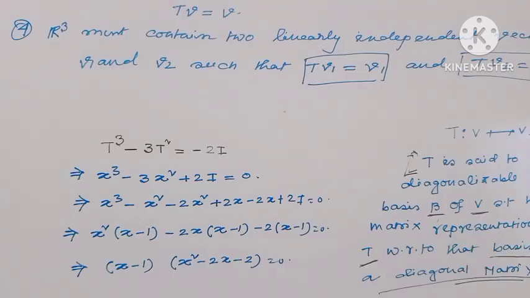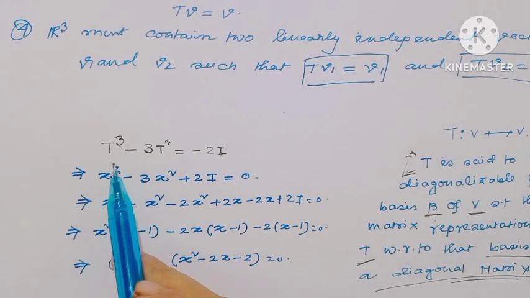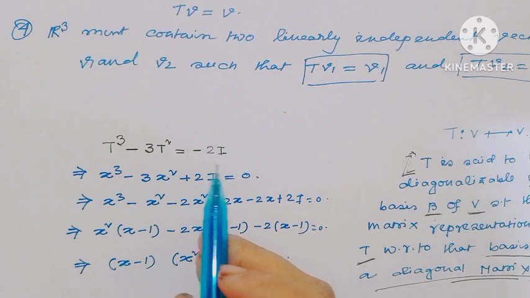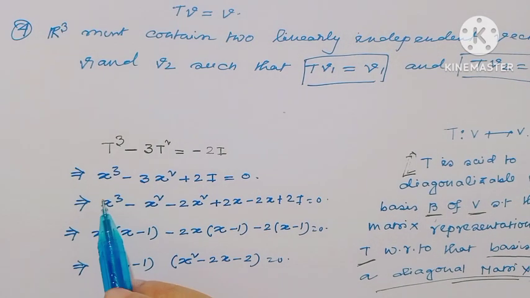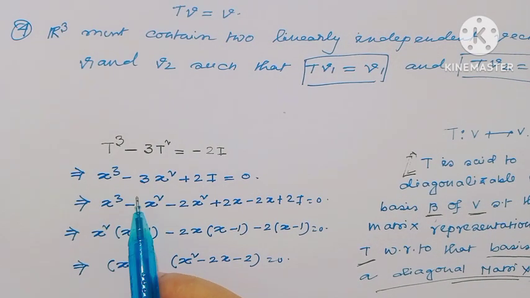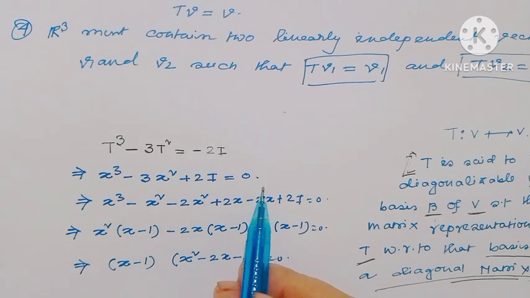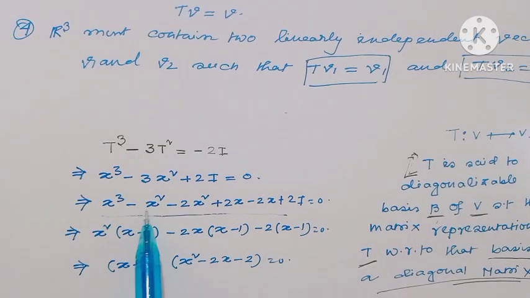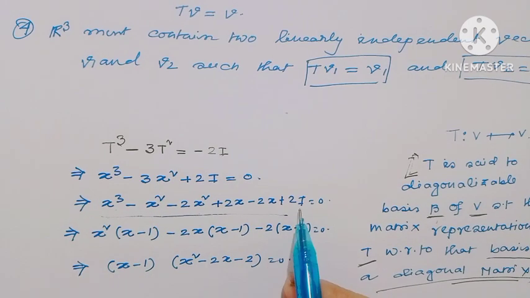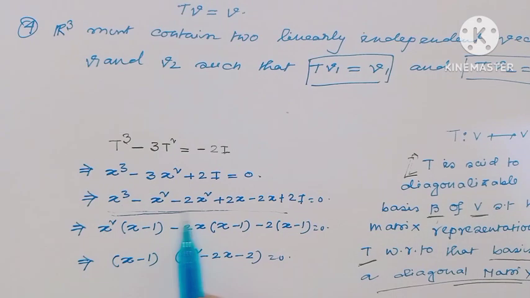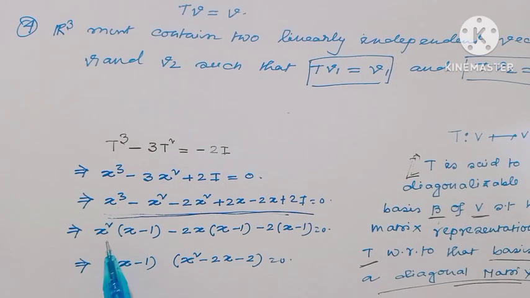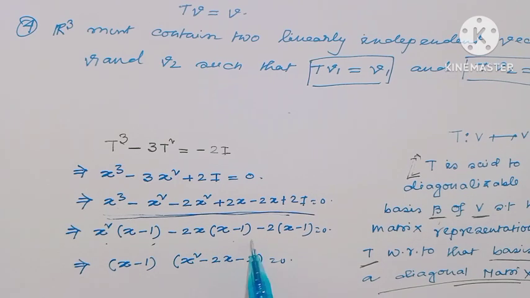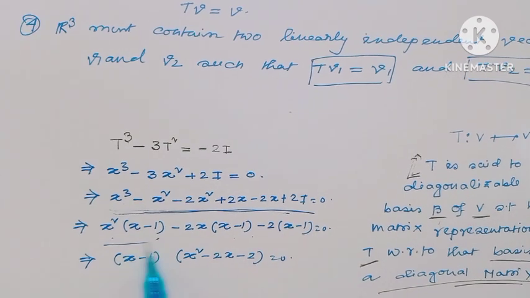At first, notice this annihilating polynomial T cube minus 3T square equal to minus 2I. We can write this as x cube minus 3x square plus 2 equal to 0. Just split it: x cube minus x square minus 2x square plus 2x minus 2x plus 2 equal to 0. From this expression we can write x square times x minus 1, minus 2x times x minus 1, minus 2 times x minus 1.